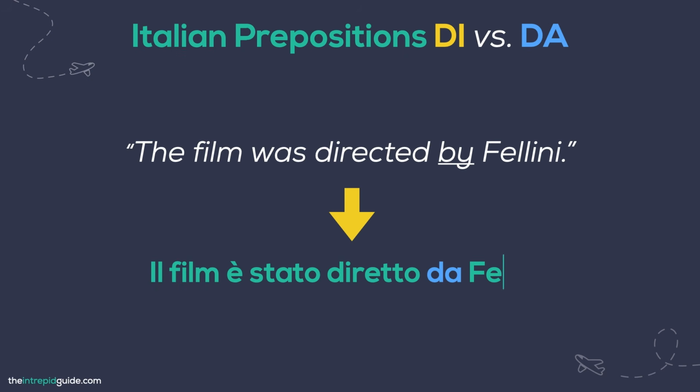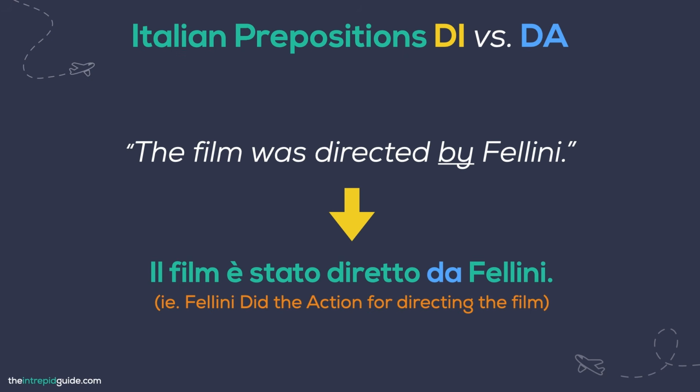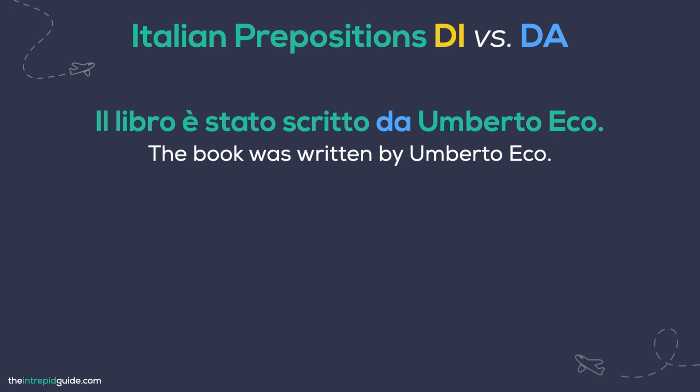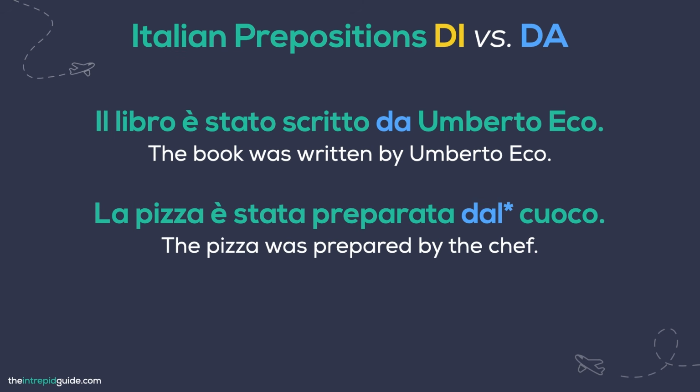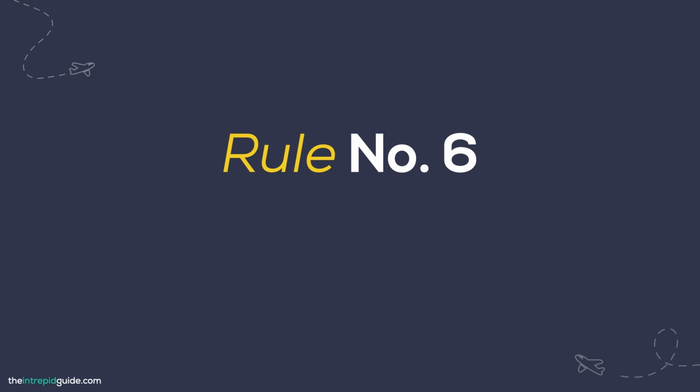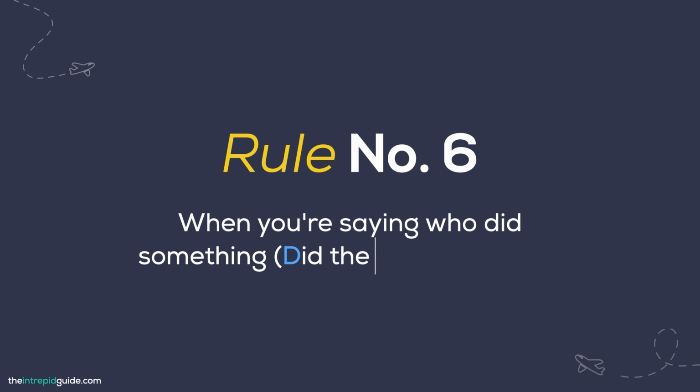Now in grammar terms, this is what we call a passive sentence. But for now, just take a look at how we translate it. Il film è stato diretto da Fellini. The film was directed by Fellini. Here are some more examples. Il libro è stato scritto da Umberto Eco. The book was written by Umberto Eco. La pizza è stata preparata dal cuoco. The pizza was prepared by the chef. There's that dal again. Da plus il becomes an articulated preposition. So pattern number 6 is, when you're saying who did something or who did the action, abbreviate it to get da.